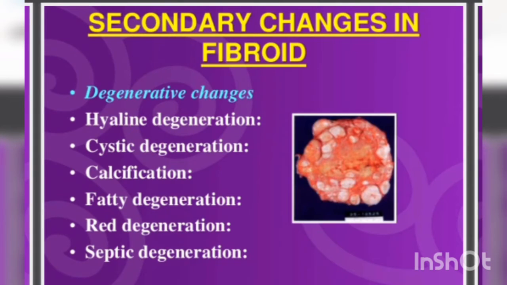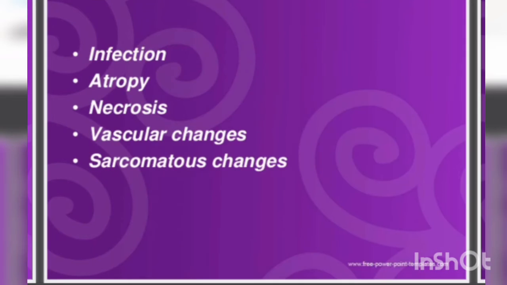Now what are the secondary changes which occur in a fibroid? These are degenerative changes like hyaline degeneration, and cystic degeneration could occur. Calcification is also seen, like in this picture we can see the calcification. Fatty degeneration is also seen, red degeneration and septic degeneration are also seen. Other changes include infection, atrophy, necrosis, and vascular changes. Sarcomatous changes can also occur in a fibroid, which could change the condition from benign to malignant. So these are the changes which we can see in a person who is having a fibroid.